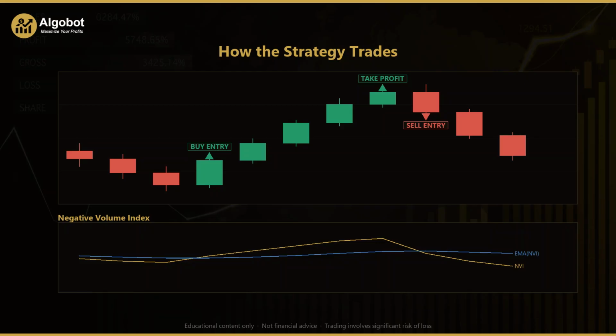That is the mirror image signal. The index has crossed below its average. It is falling, and the crowd's index is on the same side. So the strategy signals a short at the sell entry marker. The stop loss now sits above the entry, again at 2 times the range, and the take profit sits below at 3 times the range.